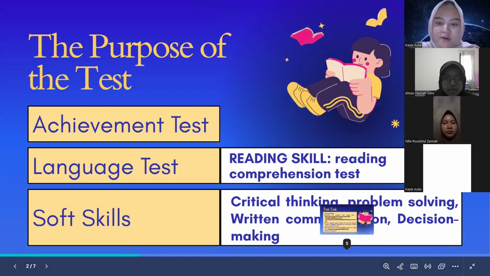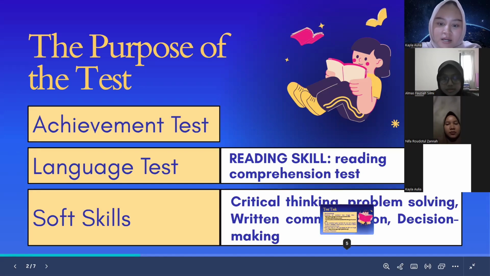The purpose of the text. This slide explains the purpose of the reading text. First, the achievement test is used to measure students' learning outcomes after they complete a lesson of course. Second, the language text focuses on reading comprehension skills such as understanding ideas and information in a text.